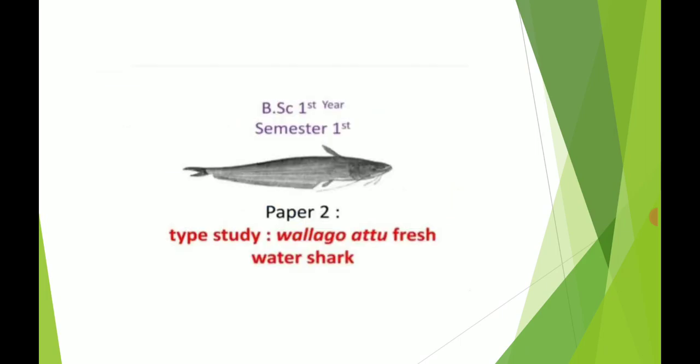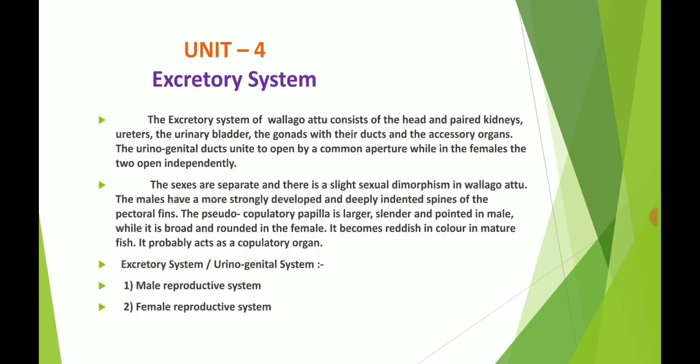Now, today we are going to start the theory paper second. The name of the paper is the type study of Wallago attu. It is commonly called a freshwater shark. Today we are going to start unit number 4 of paper second. The topic name is excretory system.